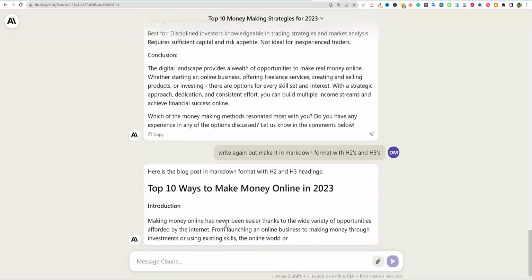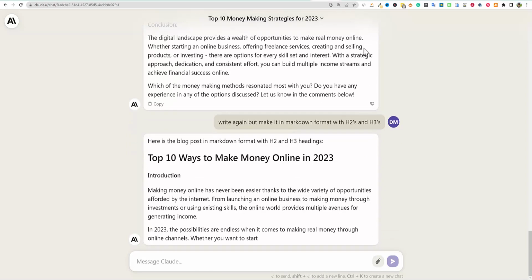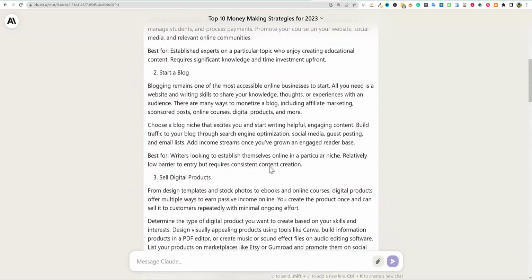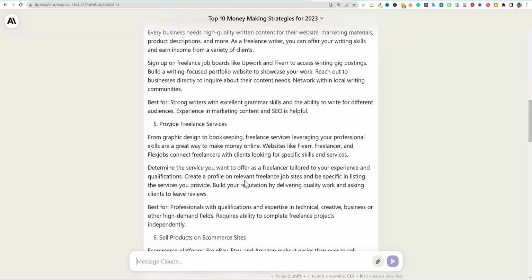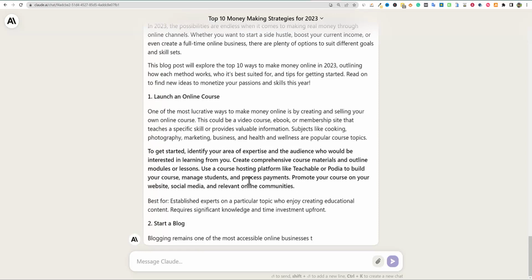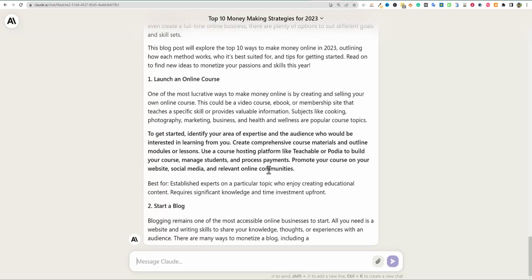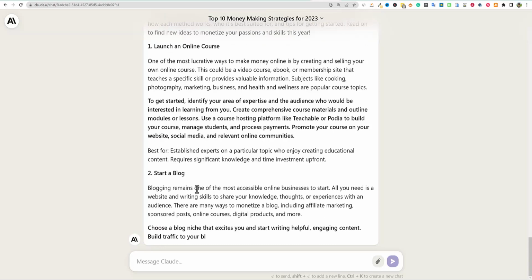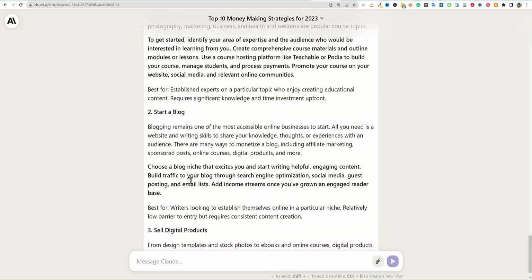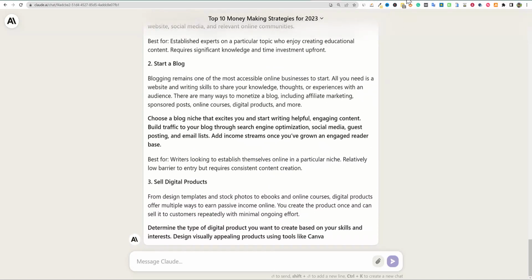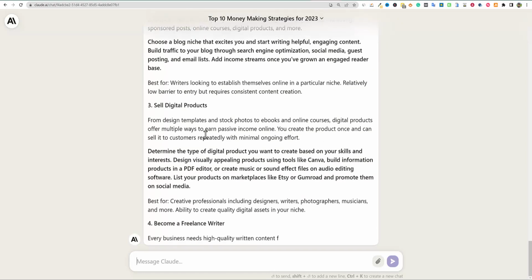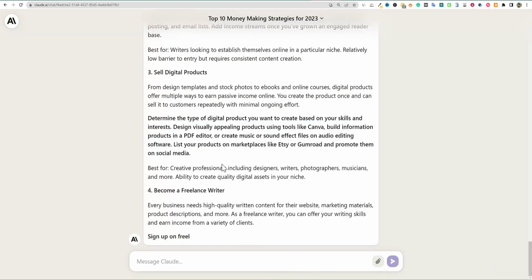So that's pretty smart tech right there. I like that. So let's see, making money online has never been easier. Let's just come back up here. Okay, cool. Probably would only be fair to copy the new one. So it actually bolded this whole thing right here. I'm not sure if it's because it's trying to do that for the snippet, but we'll be back. Yeah, I don't know why it's doing that, but certainly we'll wait till it's done, and then we'll go and retest these scores to see if we can get higher scores, because we are getting the better formatting. Not really sure why it's doing all this bolding right there.